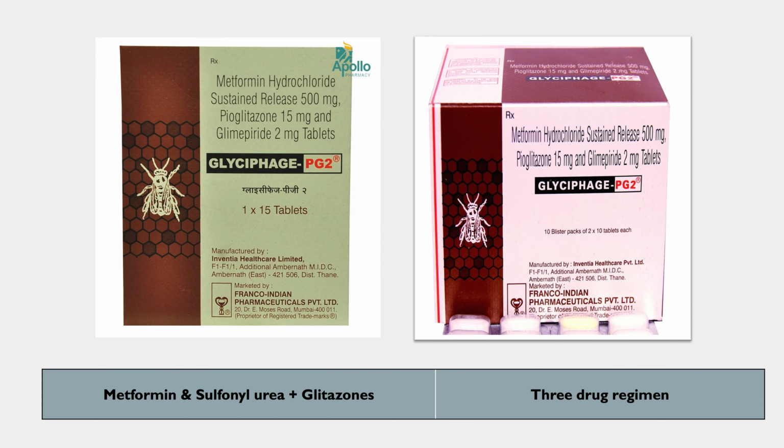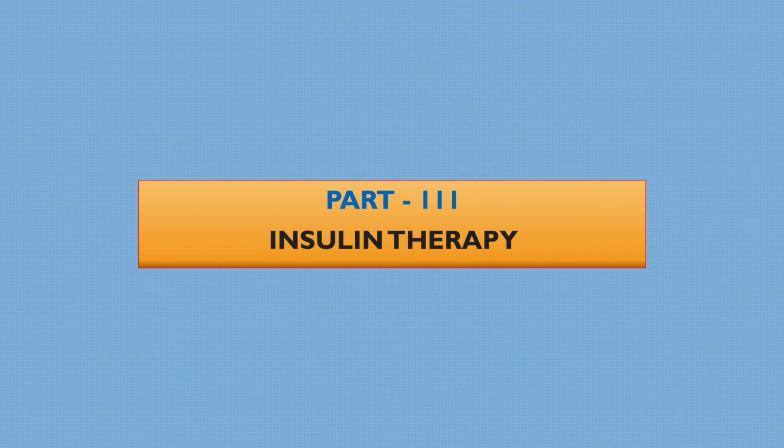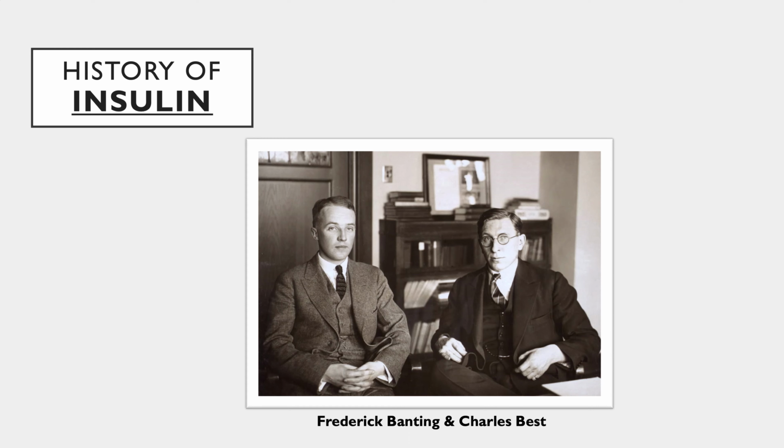So, for example, a three drugs regimen example is Glyciphage PG2, right? The P stands for pioglitazone and G stands for glimepiride. The zones are the insulin resistance blockers, inhibitors, and glimepiride's ides are the insulin secretors. So similarly, Glyciphage PG2, right? Three drugs regimens. Then let us talk about insulin therapy.